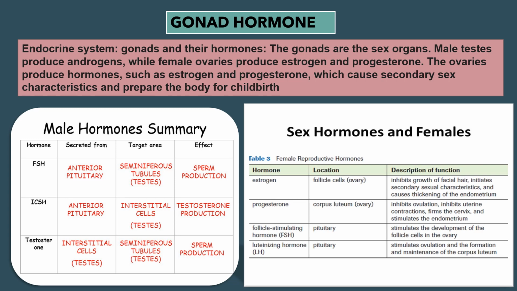Now the next one, that is ICSH or interstitial cell stimulating hormone, secreted from the anterior pituitary. Target area, interstitial cells of testis. Effect or function is testosterone production. And the last one is testosterone, secreted from interstitial cells of testis. Target area, seminiferous tubules of testis. And effect or function is sperm production.